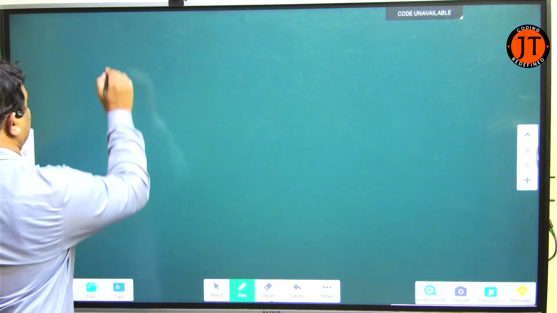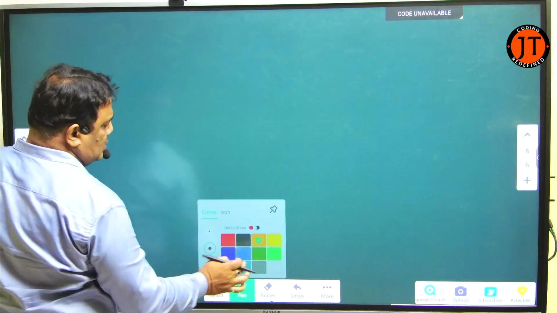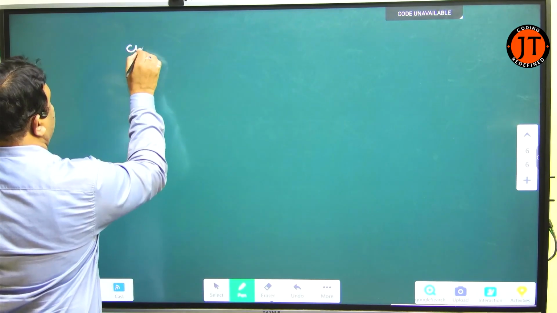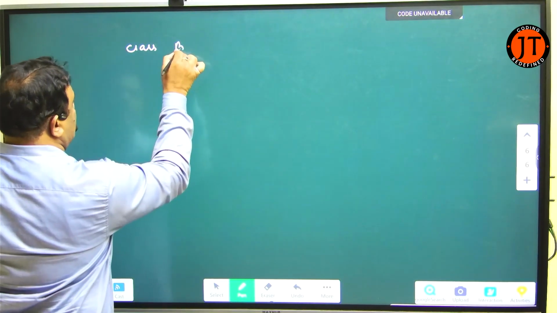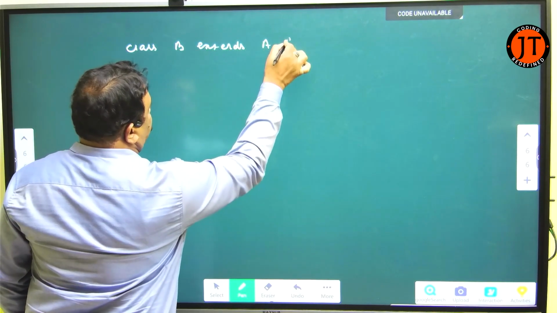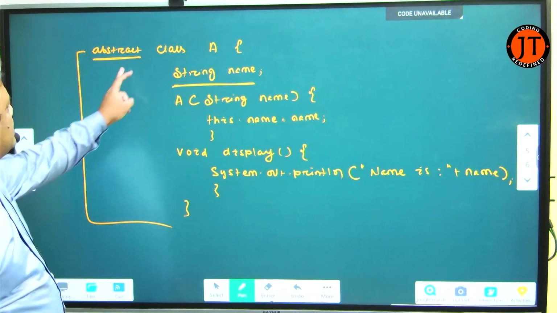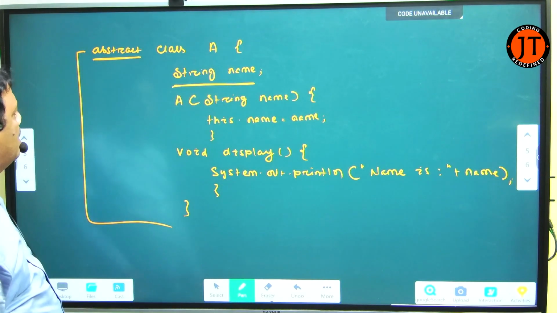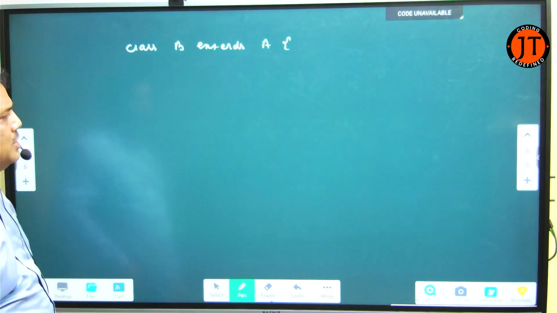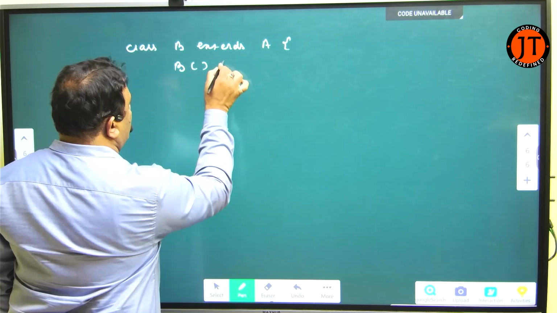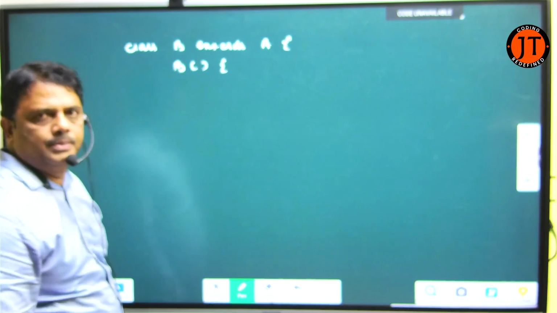Now, I just write here, class B extends A. You know that in the previous example, A is an abstract class. It has a parameterized constructor. So B has a non-parameterized constructor.